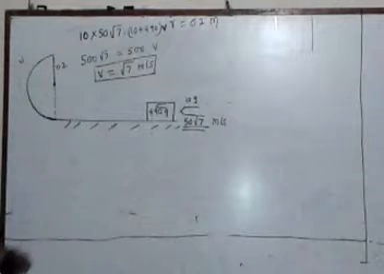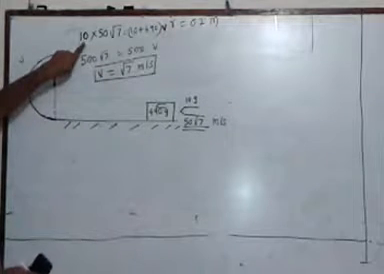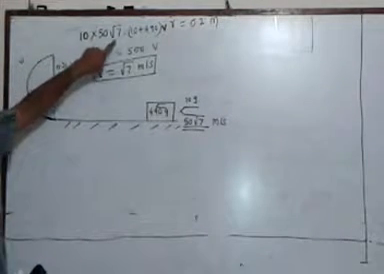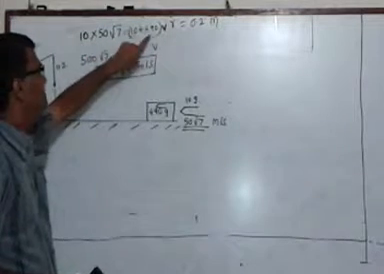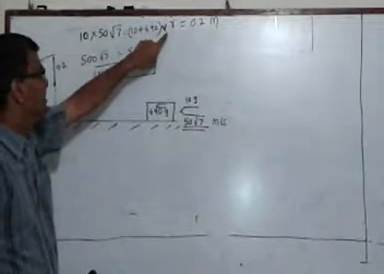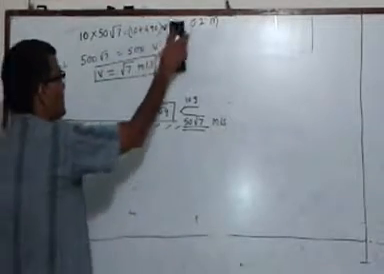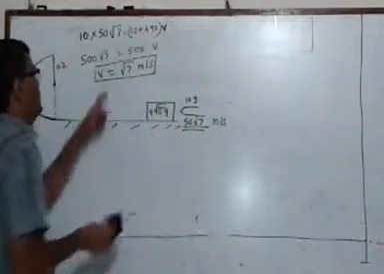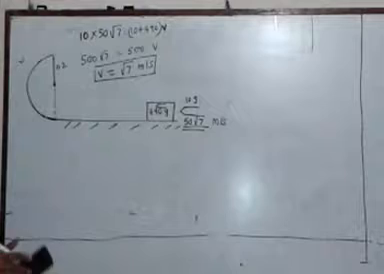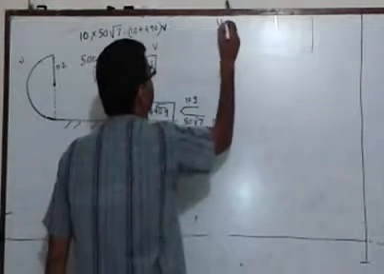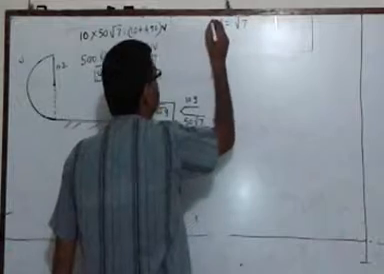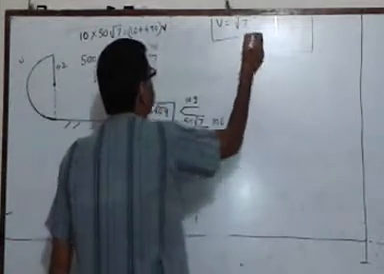Let us do it quickly. Initially, mass of the bullet into initial velocity of the bullet is equal to, after the collision, mass of the bullet plus block together into velocity of block. And this gives me the value of V as √7 meter per second. Let me write it here separately, that the velocity is √7.